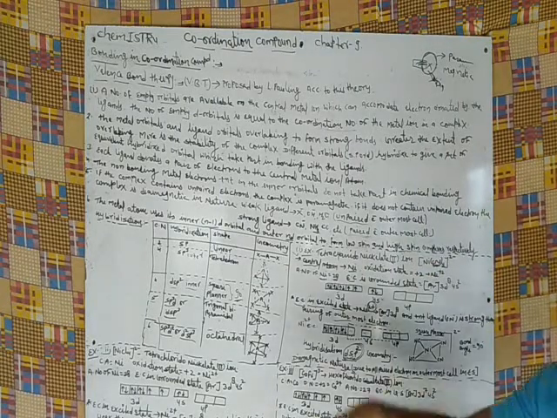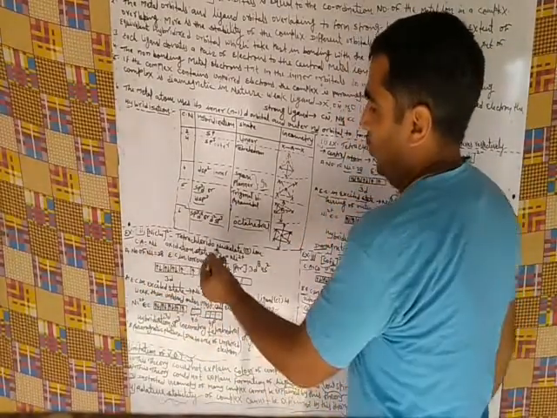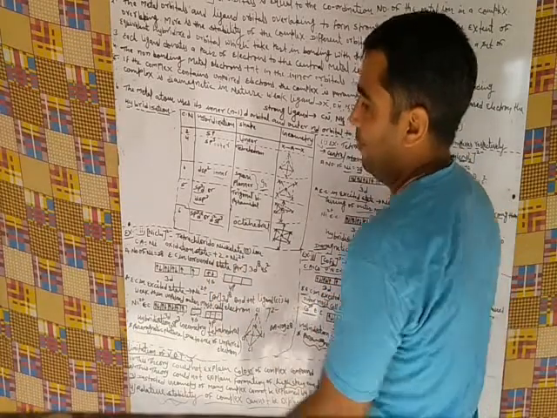That was the first example of valence bond theory we have discussed. The second example is tetrachloridonickelate(II) ion.